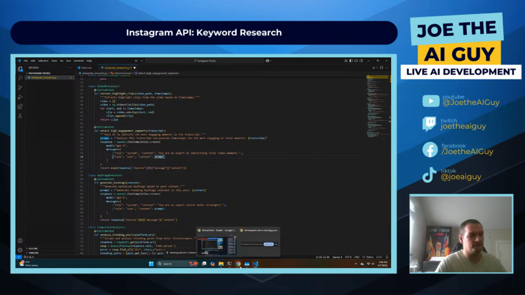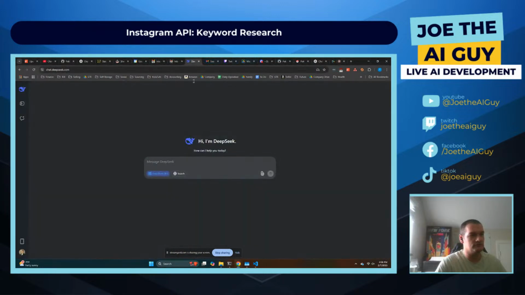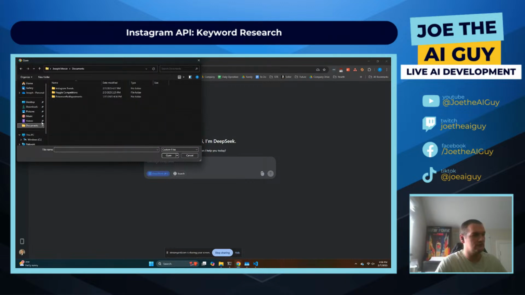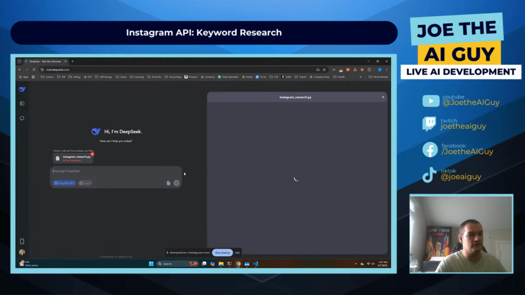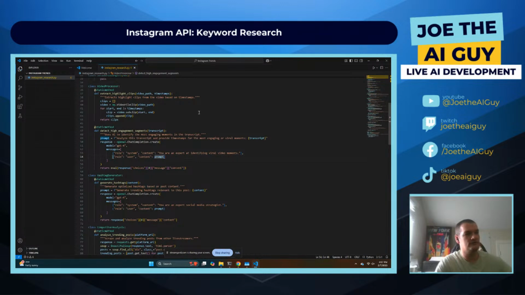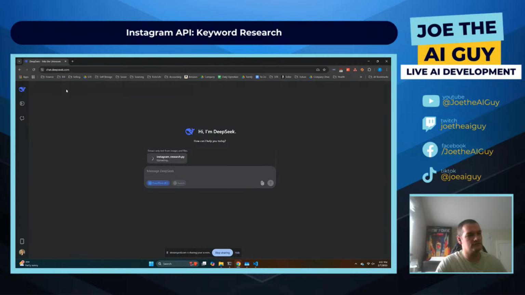It's gonna get weird for a second, just bear with me. So I'll bring DeepSeek out here. Let's attach the file, documents, go to Instagram trends, to research here. Okay. Is that just because it's not the saved file? Maybe the case. Let me make sure I save this. Okay, and let's see how it does. Perfect. So yeah, just because I didn't save it.